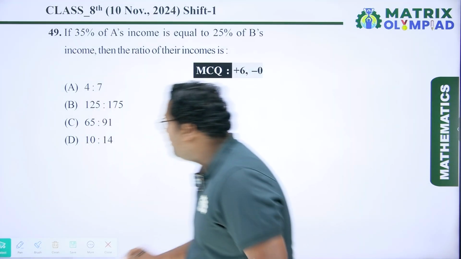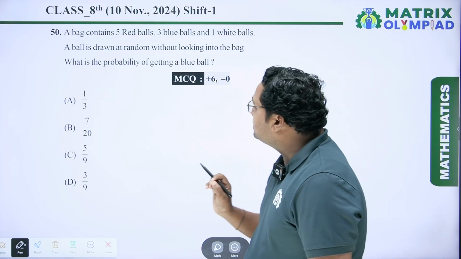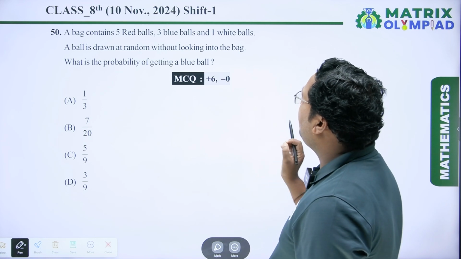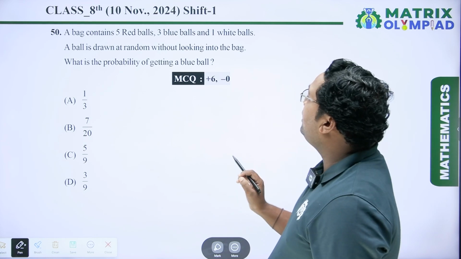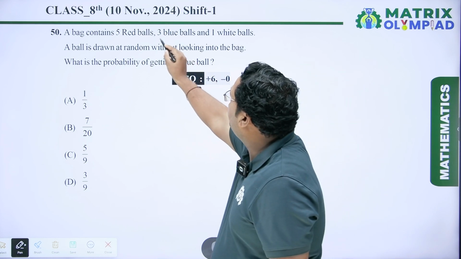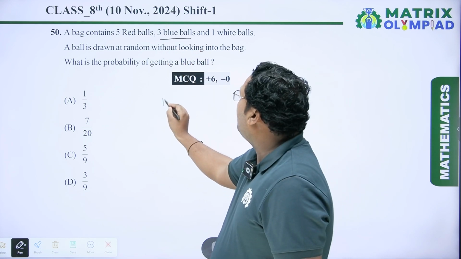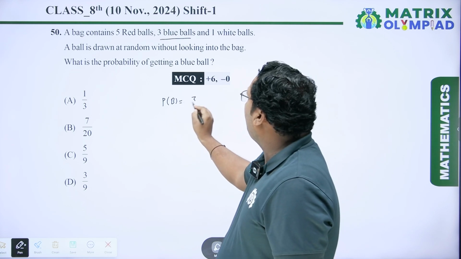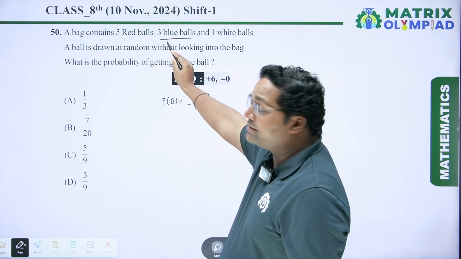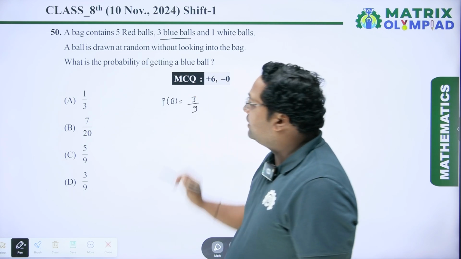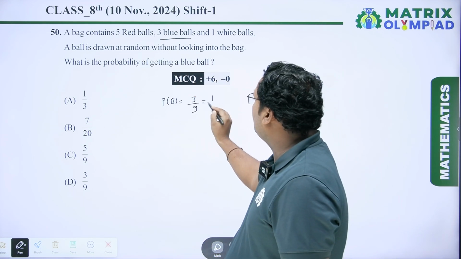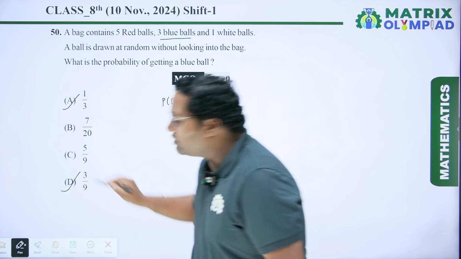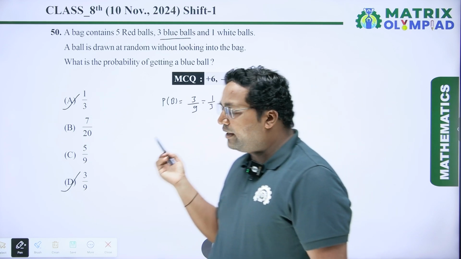Now coming to the next question. A bag contains 5 red balls, 3 blue balls and 1 white ball. A ball is drawn at random without looking into the bag. What is the probability of getting a blue ball? So here the number of blue balls is 3. So the probability of a blue ball is 3 upon the total number of balls, 5 plus 3 is 8, 8 plus 1 is 9. So it is 3 upon 9, which is equal to 1 upon 3. So 1 upon 3 is the right option and 3 upon 9 is also a right option. So correct options are A and D.